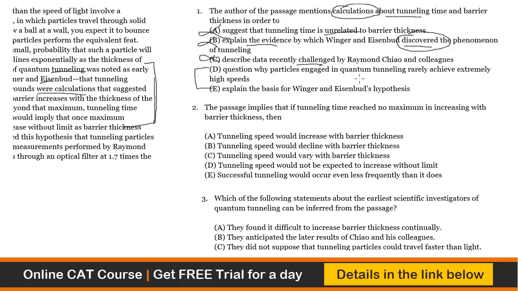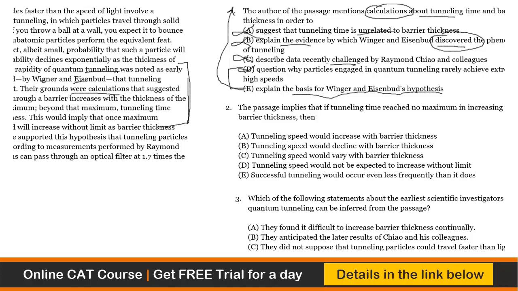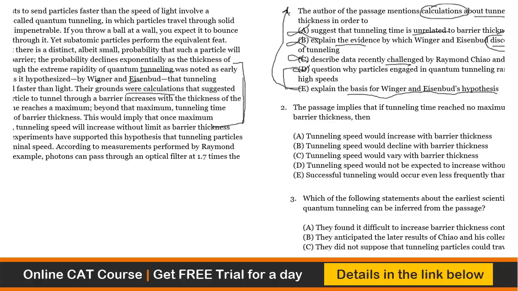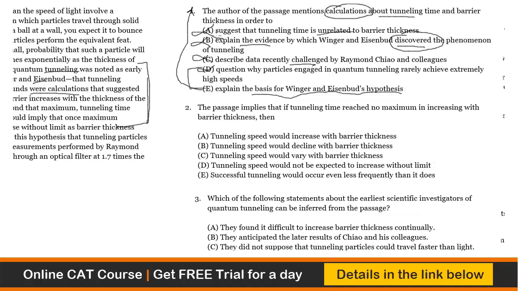The question asks why particles engaged in quantum tunneling rarely achieve extremely high speed. The author is not addressing the problem again. He's explaining the basis for Winger and Eisenberg's hypothesis. What is the basis? The basis is calculation. When they calculated, they realized that it can travel faster than light. So can we say that E explains precisely what the question asks? The author of the passage mentions calculations. Why? Because on the basis of this calculation, Winger and Eisenberg hypothesized that the tunneling speed could be faster than light. So E is the best choice, and the second best choice would have been B.